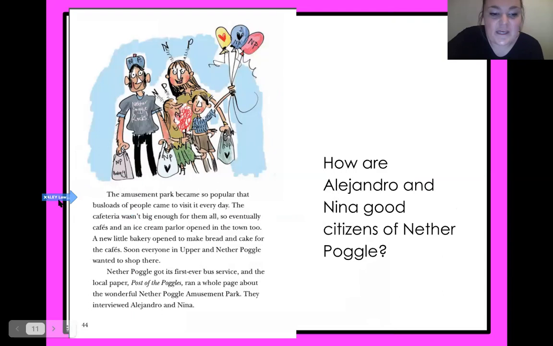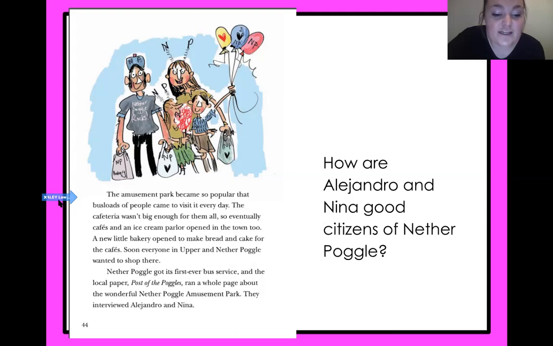The amusement park became so popular that busloads of people came to visit it every day. The cafeteria wasn't big enough for them all, so eventually cafes and an ice cream parlor opened in the town too. A new little bakery opened to make bread and cake for the cafes. Soon, everyone in Upper and Nether Poggle wanted to shop there.